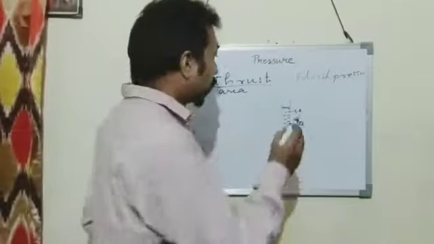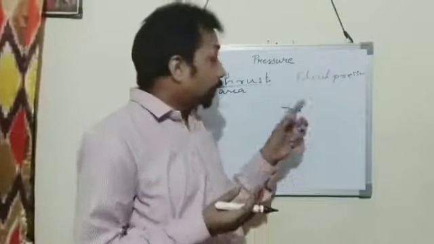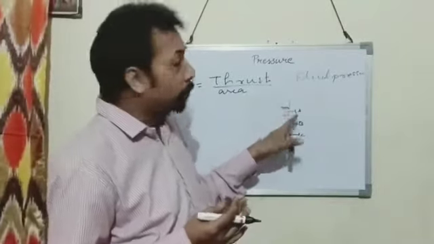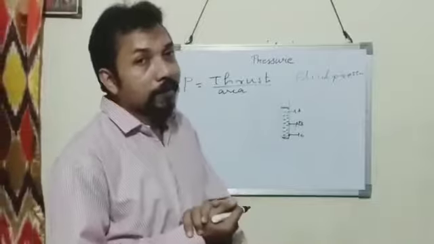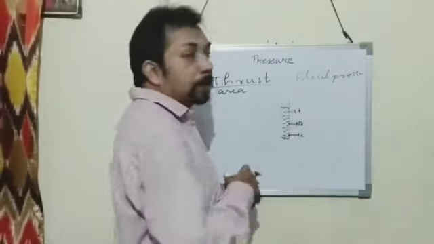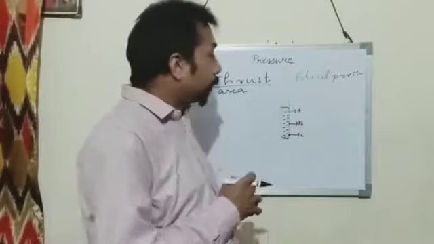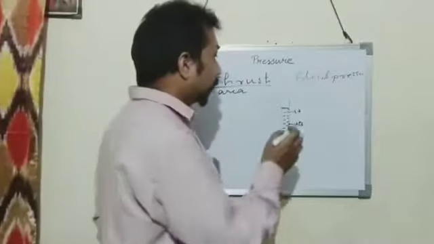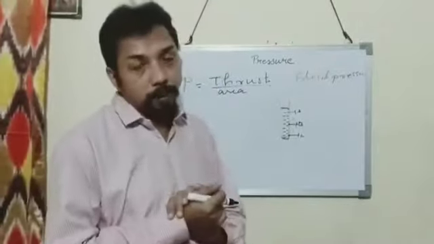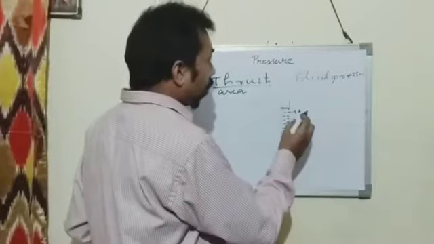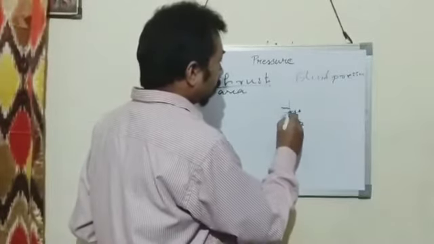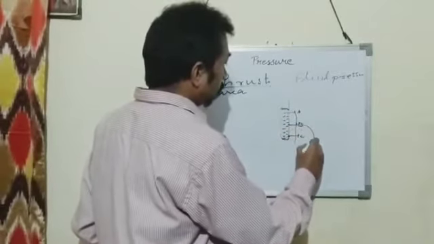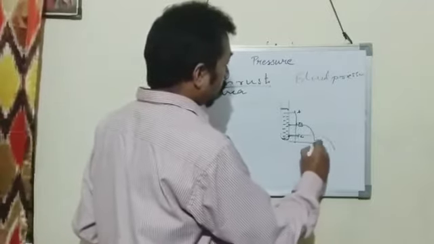Then what do you observe? You can see that in this container 3 pinholes are made, A, B and C, and water is taken in there. When we remove the 3 pins A, B and C simultaneously, water will come out from all the 3 holes. See how far this water goes. This one goes like this, this one goes a little more, and in this one it goes more.